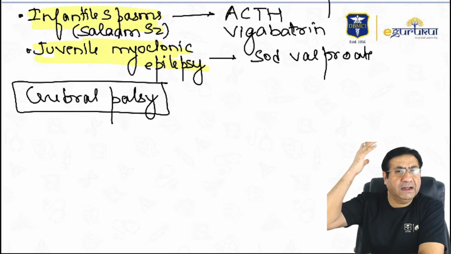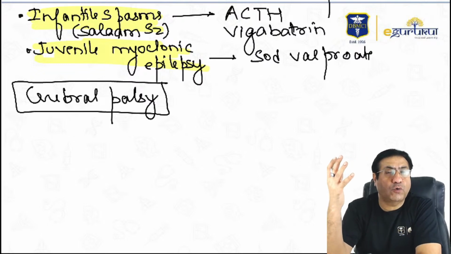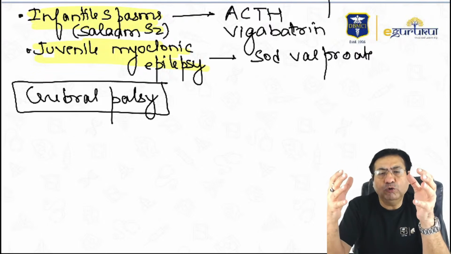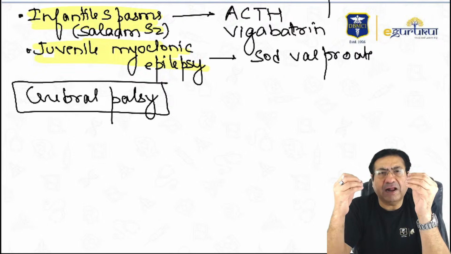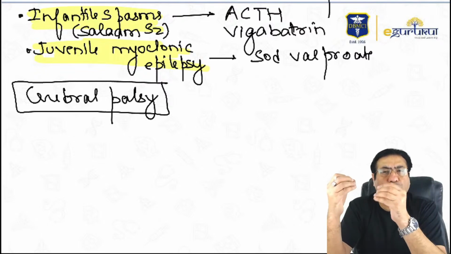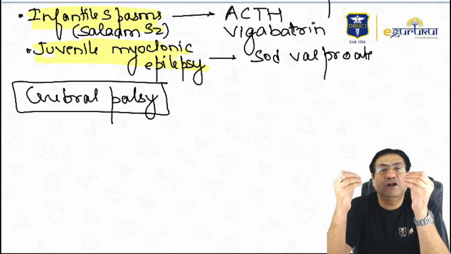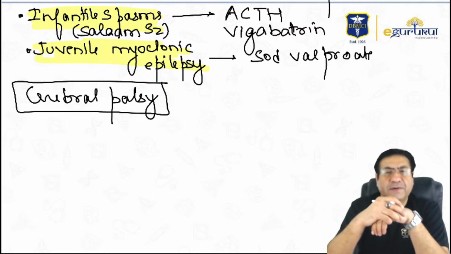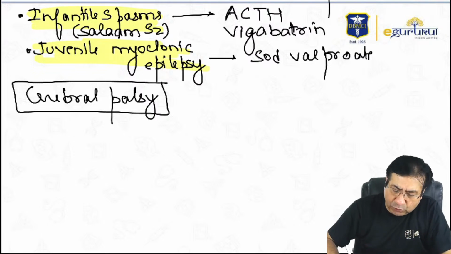The brain in a fetus or in a newborn is growing very, very rapidly. At that very crucial time, any injury to the brain of a growing fetus or newborn can result in a non-progressive neuromotor disorder, which is called a cerebral palsy. Cerebral palsies usually occur because of injuries to the brain.